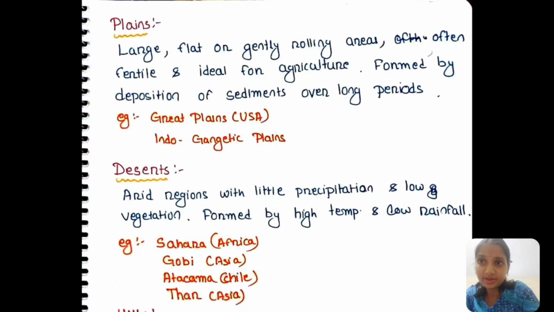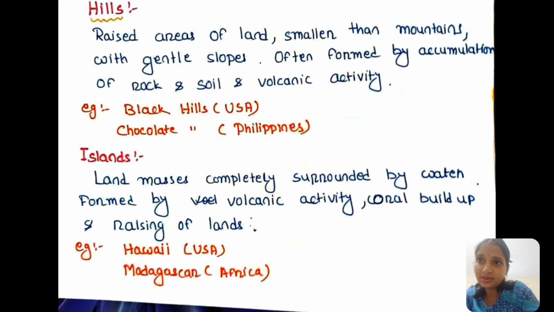Then come the hills. What are hills? They look like mountains, but they are often smaller than mountains. They are also raised areas of land like mountains, with gentle slopes, often formed by the accumulation of rocks and soils or by volcanic activities. Some examples of hills are the Black Hills of USA and the Chocolate Hills of the Philippines.